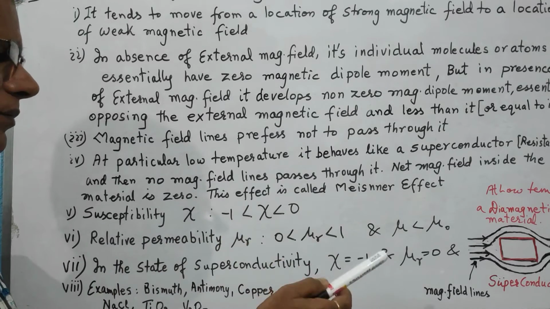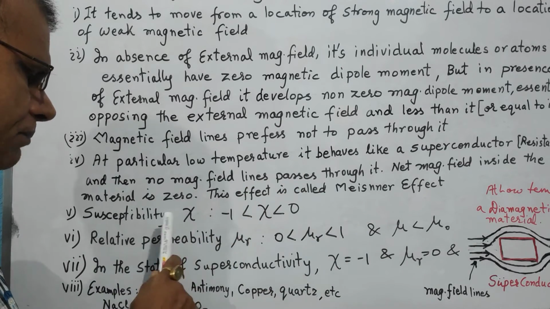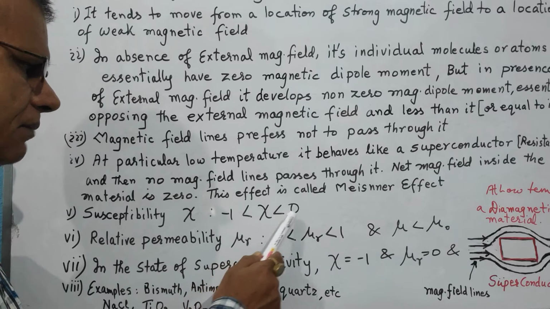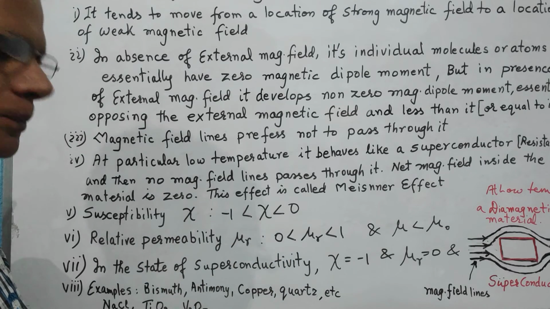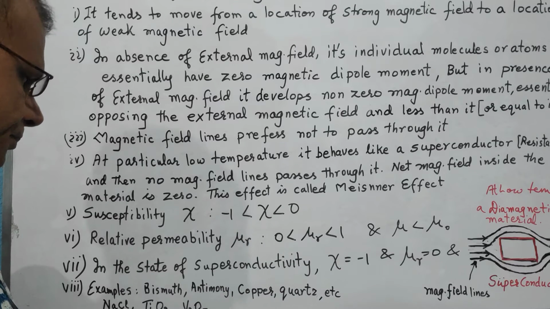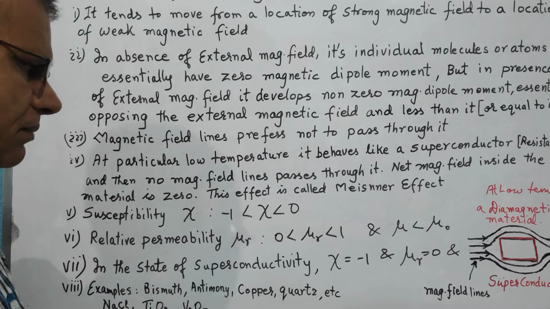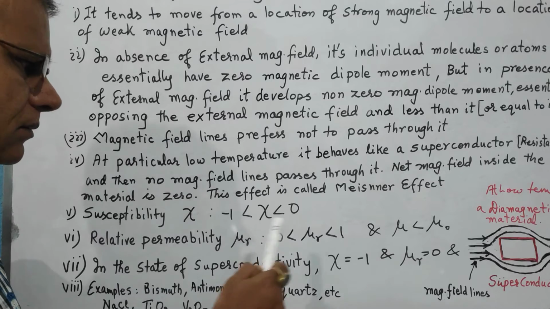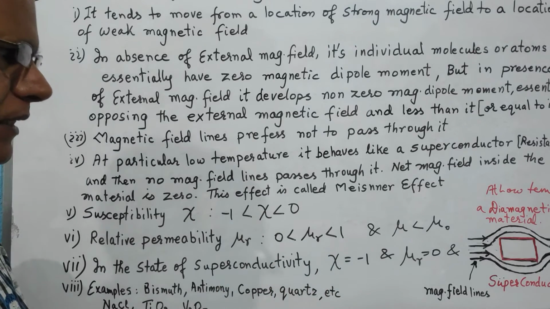Now for a diamagnetic material, susceptibility always lies between 0 and -1, meaning it is always negative, and relative permeability is always less than 1 and greater than 0.